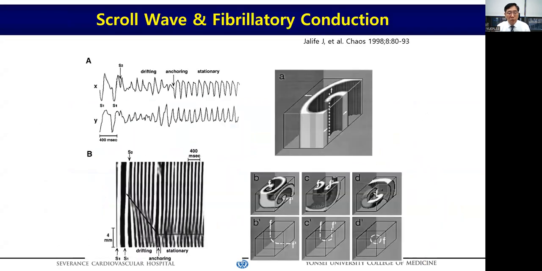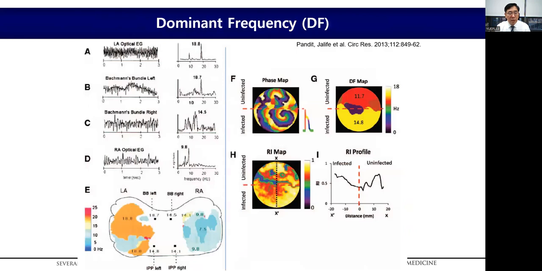Then why does such a focal source of fibrillation show a disorganized, irregular rhythm? Jalife proved fibrillatory conduction of a spiral wave by 3D computational modeling and spectrophotometry. And in the process of wavelet conduction from the focal source, regional partial conduction blocks make wavelets irregular and disorganized.